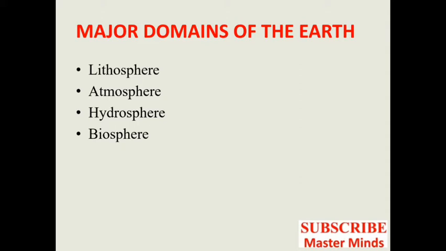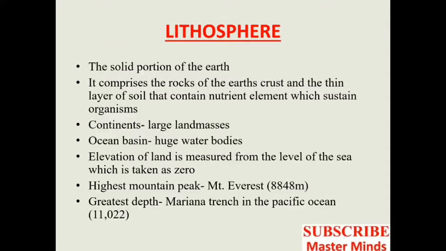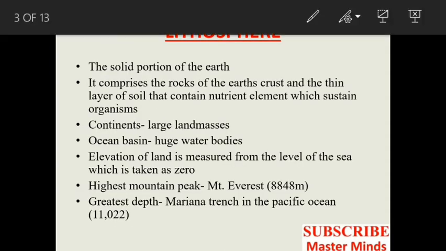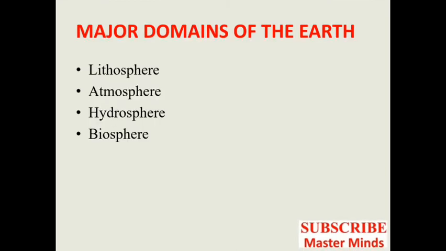Then hydrosphere consists of water. Water covers a very big area of the earth's surface and this comprises the hydrosphere. And what is biosphere? Biosphere means it is a narrow zone where we can find land, water and air together. The zone where land, water and air come together is known as the biosphere. And this zone is the only zone which contains all forms of life.